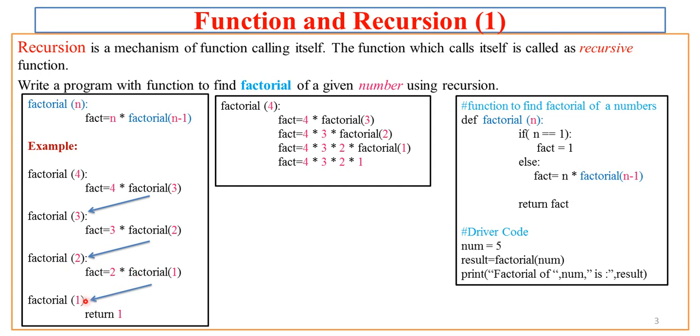So this way, when n is 1, factorial 1 returns 1 to the earlier copy. Now factorial 2 will take the value of factorial 1, and then it calculates the factorial value, and whatever value comes, that is returned to the earlier copy. This way this mechanism works.